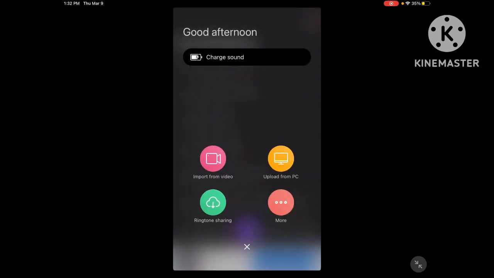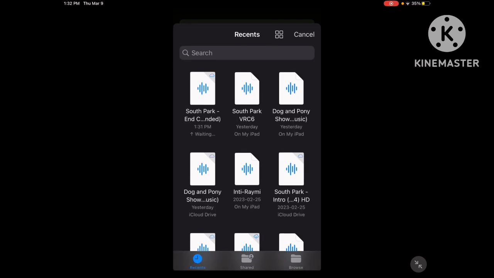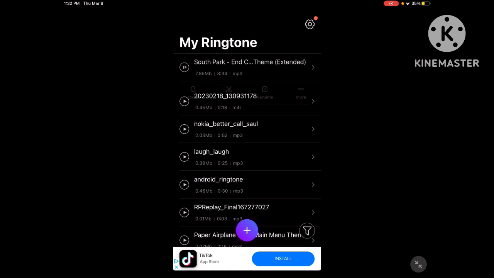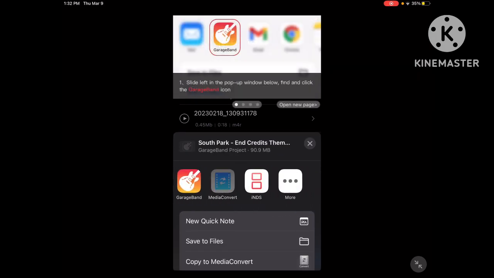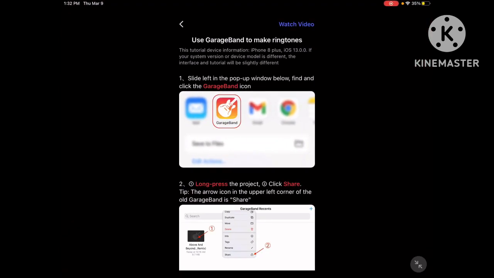So you just press this, more, import from file, press this, whatever song you just downloaded, press this, make, now press go. That's not the right button.